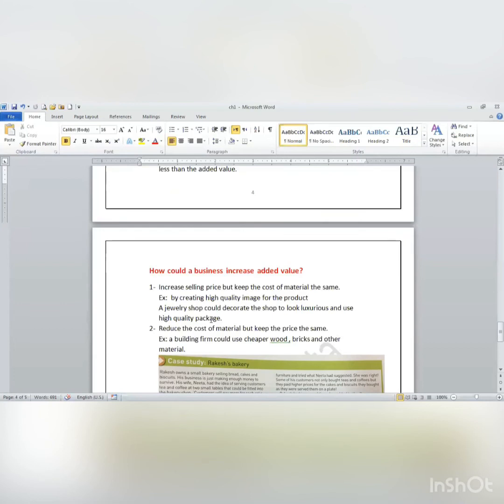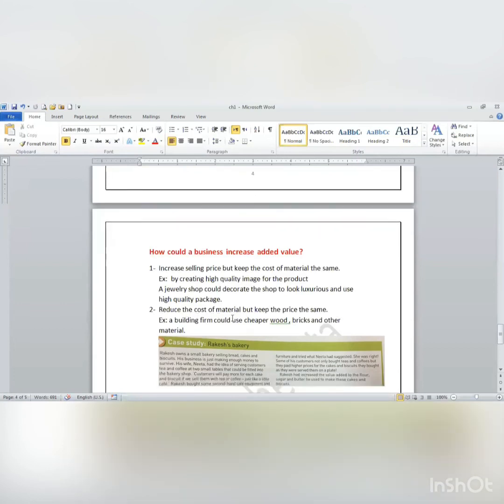Fine. What's the second thing we said? Reduce the cost of material but keep the price the same. How will I decrease the cost of material? By bringing cheaper material from a cheaper supplier. For example, a building firm could use cheaper wood, bricks, and other material.